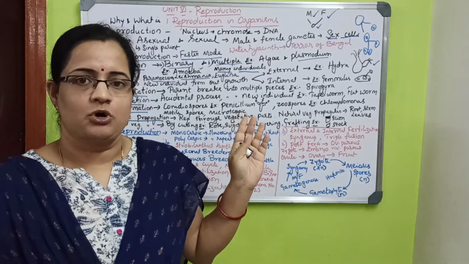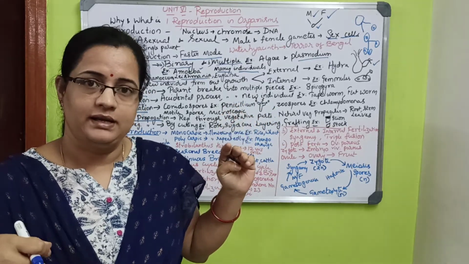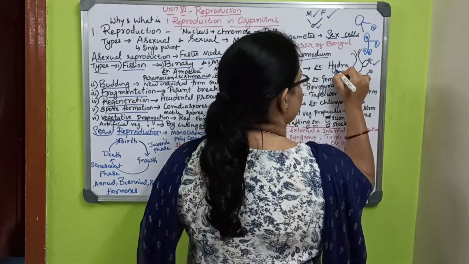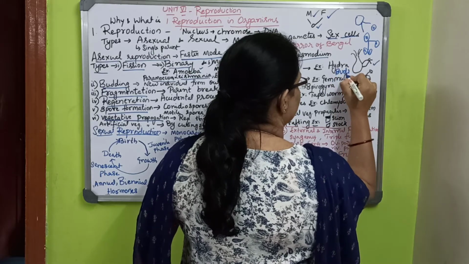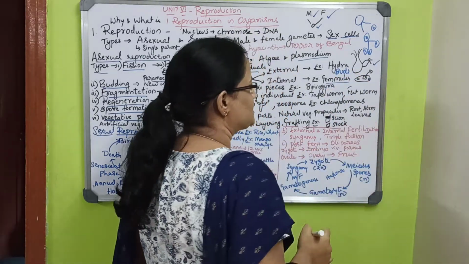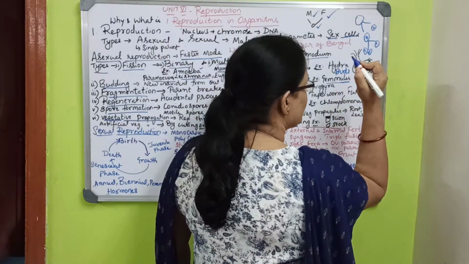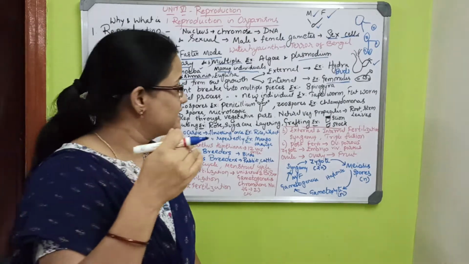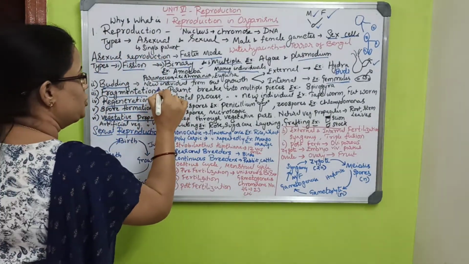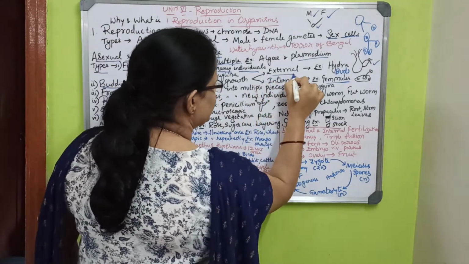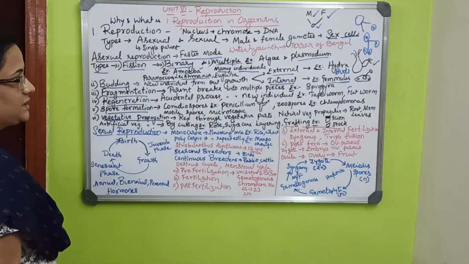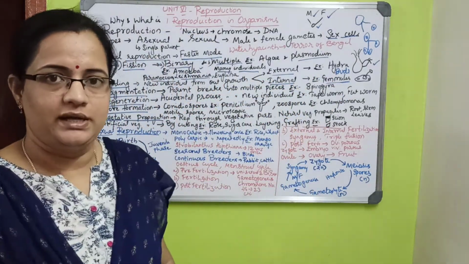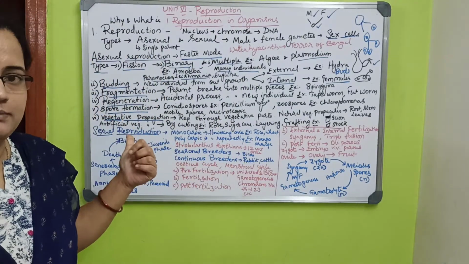Gemmules are internal buds, seen in sponges and some plants like bryophytes, where a new individual arises from inside outgrowths. So there are external and internal budding, and you should differentiate them. If they ask what is budding and what types are there, write with examples properly.